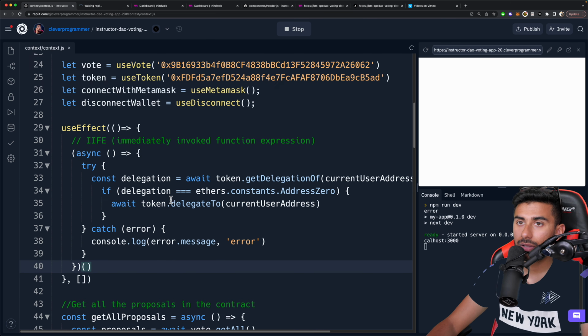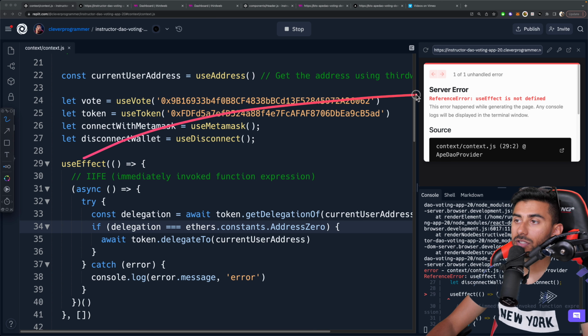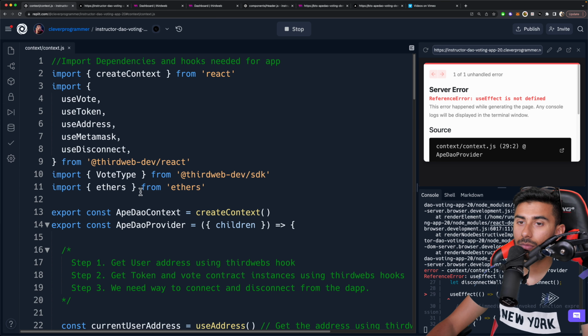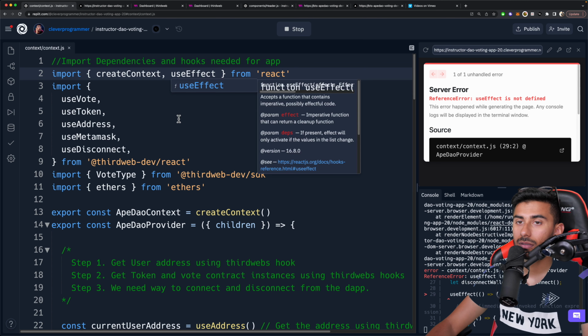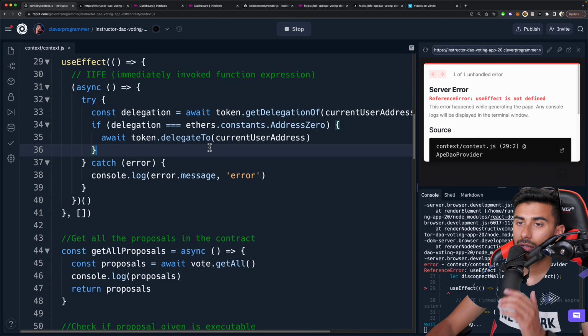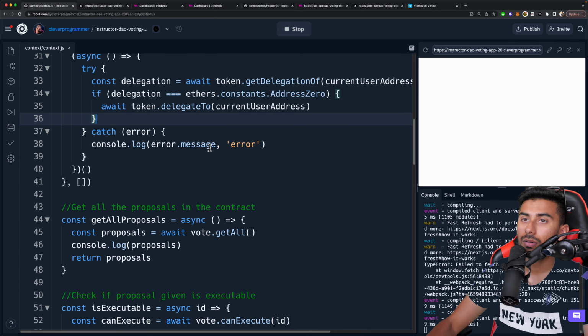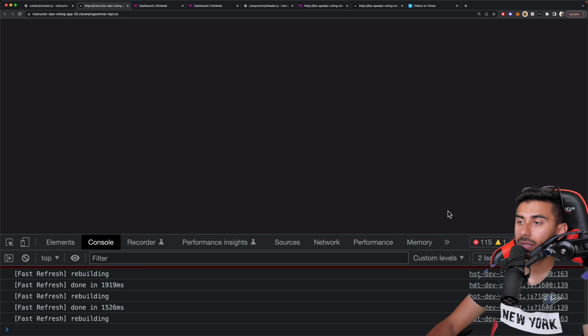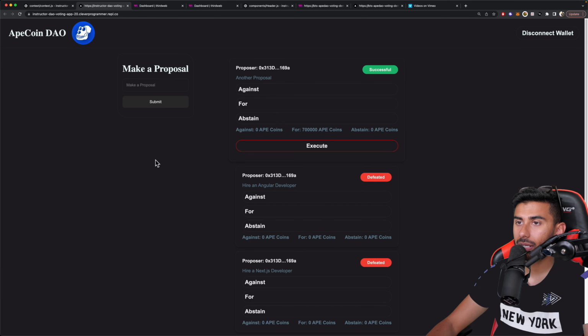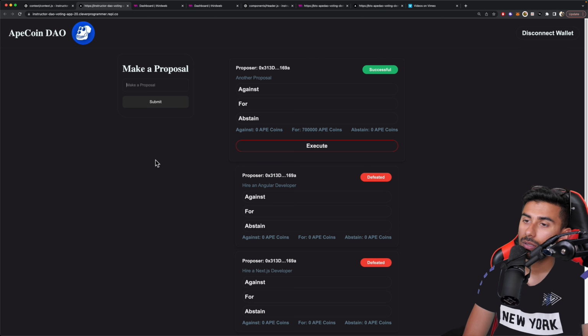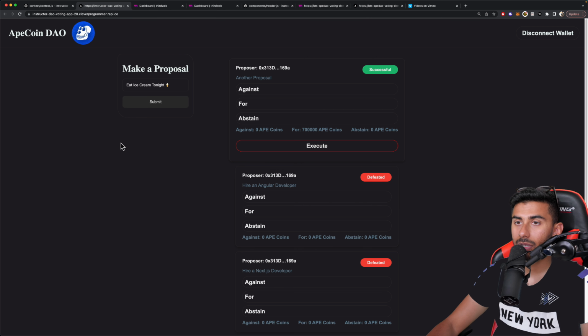So let's go ahead. Now we're getting this error that says useEffect is not defined. Not a problem. We're just going to import useEffect from React. So I'm going to say useEffect, and then we should be good. Okay, and then let's go to our app, and hit refresh. And now let's try making a proposal. So proposal: eat ice cream tonight. Let's put an ice cream emoji there.